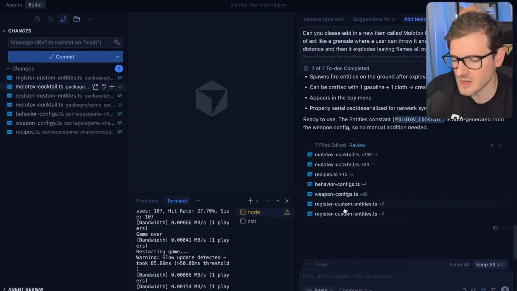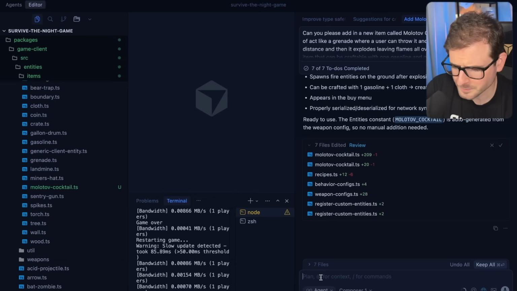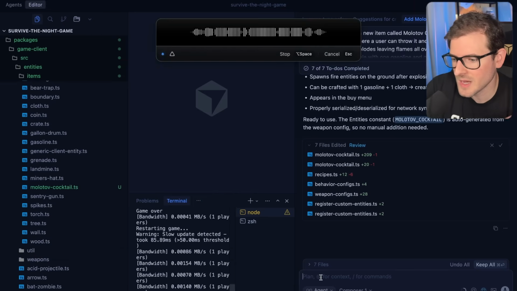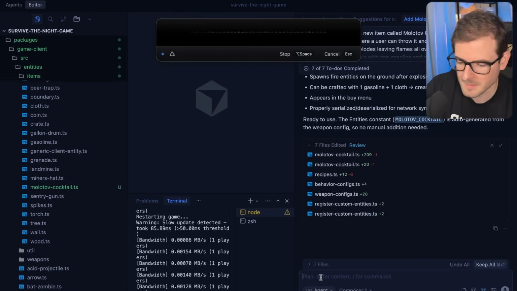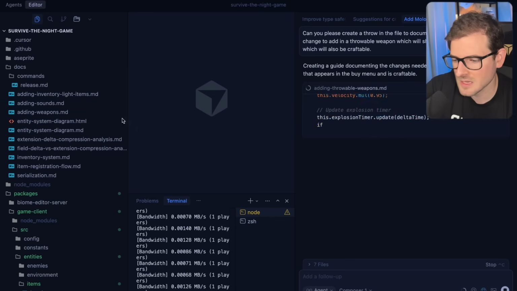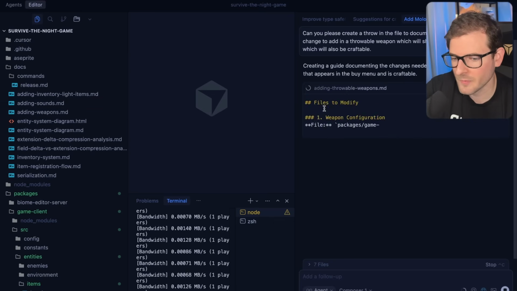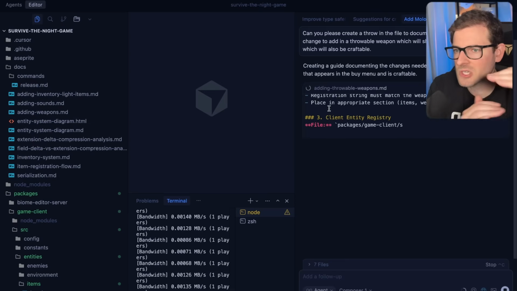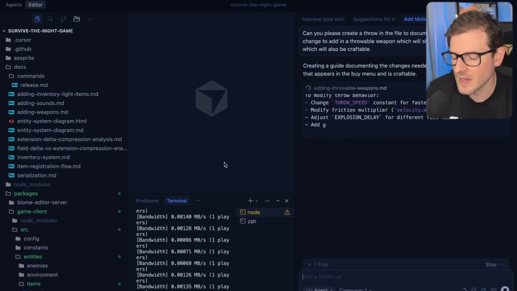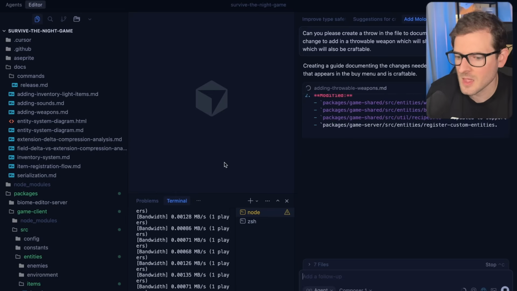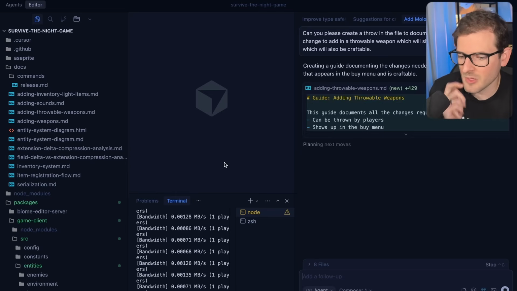But as you can tell here, it added this thing in one shot. So what I would actually probably do as well is ask it to document what it just did. Can you please create a thorough MD file to document all the things you had to change to add in a throwable weapon? Now, I really enjoy adding these MD files so that later on when I want to prompt for a new weapon, I don't have to make such a detailed prompt. I can just click and drag this MD file, and then I can say, hey, now add me a rocket or something, add me a throwable knife.